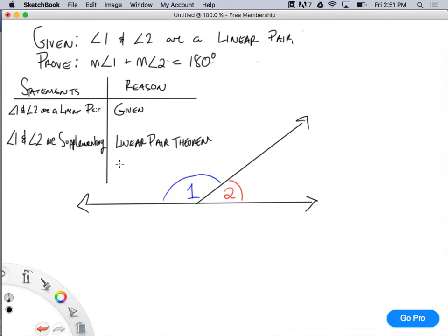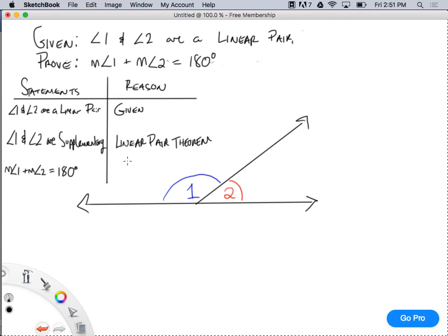Now, if I know angle 1 and angle 2 are supplementary, what do I know about them? They add up to 180 degrees. The measure of angle 1 plus the measure of angle 2 equals 180 degrees. Does that make sense? And how do I know that?